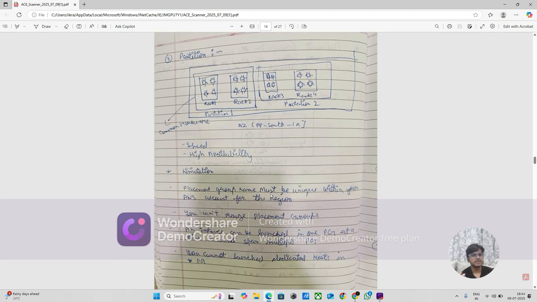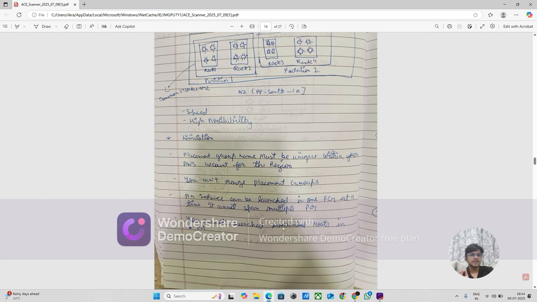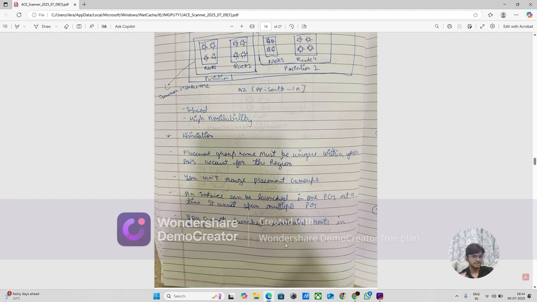Limitations: the placement group name must be unique within your AWS account for the region. You can't merge placement groups, like partition and spread can't be merged. An EC2 instance can be launched in one PG at a time; it can't span multiple PGs. Okay, you cannot launch a dedicated host in a PG.